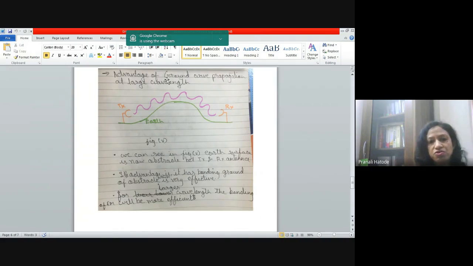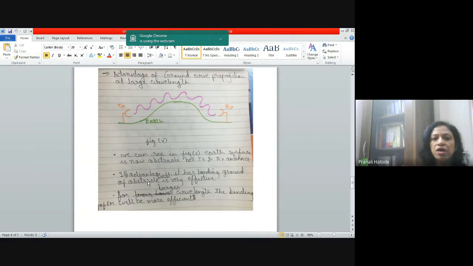Now, the advantage of ground wave propagation at large wavelength. We have seen that the ground wave propagation cannot exceed a certain frequency range, but then it does have some advantage. Let us look at the advantage of the ground wave propagation. Now here in the example I have shown two antennas, that is the transmitter and receiver. Here, the Earth's surface itself has become the obstacle between the two antennas. The curve or the bend in the Earth's surface has become the obstacle between the transmitter and the receiver antenna.